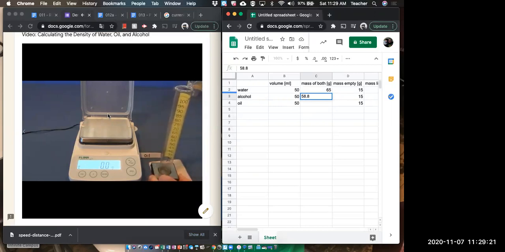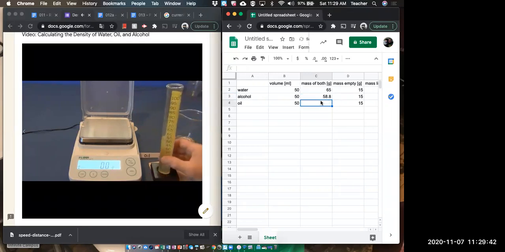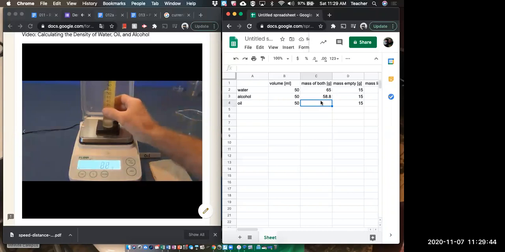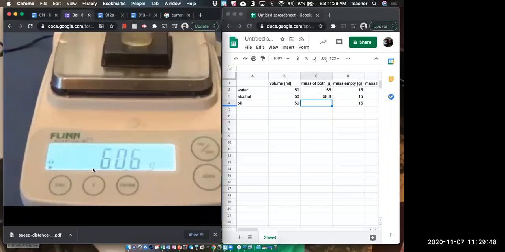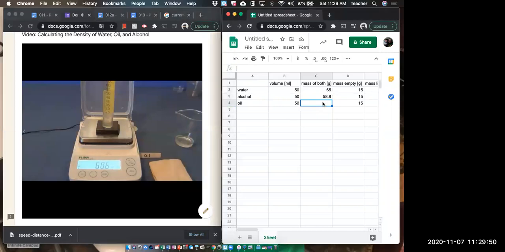50 milliliters of oil is added to the graduated cylinder. Notice how it is carefully poured so that it won't splash up on the walls. It may look like there's more than 50 milliliters here, but that's just because of our camera angle. Record the mass of 50 milliliters of oil in a graduated cylinder in your chart now.